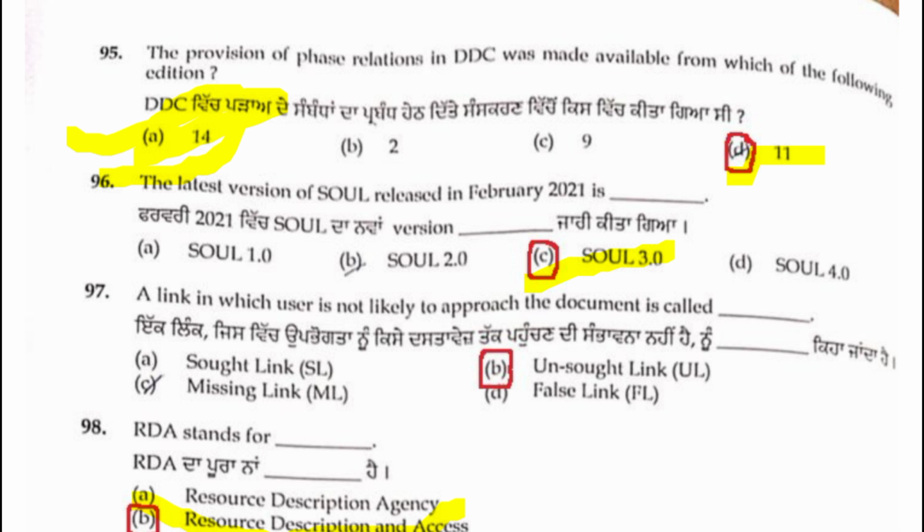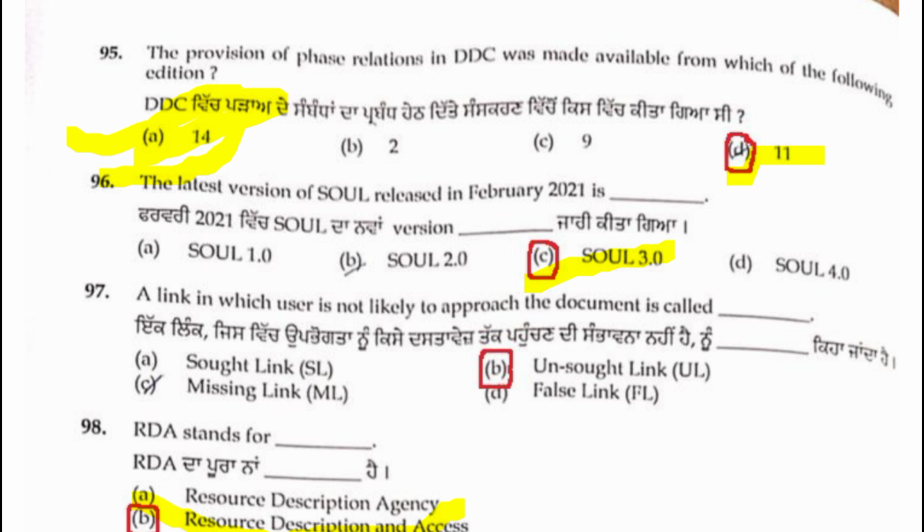This is the tentative answer key, but based on the e-PG Pathshala source, I find the right answer: A, 14th edition, where phase relations are added. So for the 95th question, A is the right answer, friends. This may be accurate. D is not a correct answer. In this question two answers are highlighted, but the final answer is A, 14th. So we will wait for the final answer key, friends.